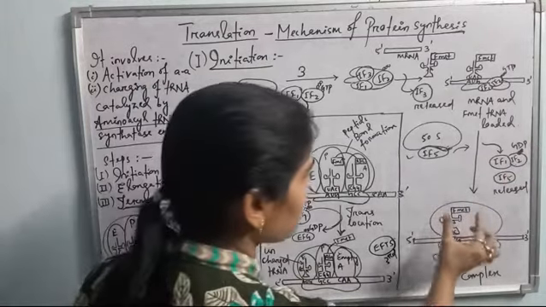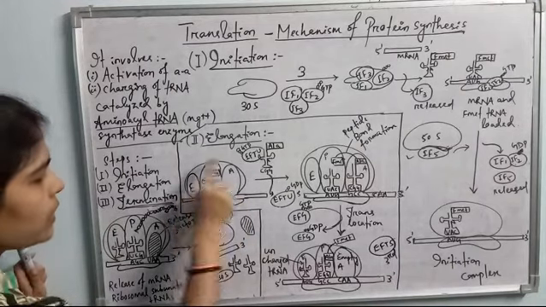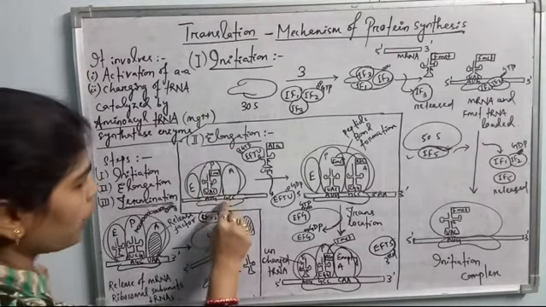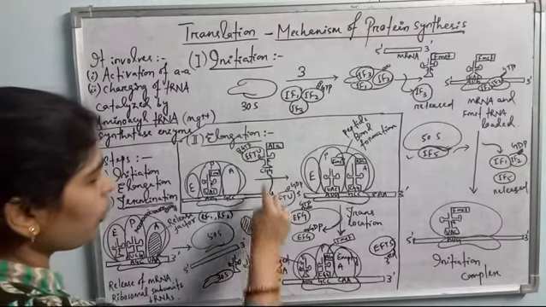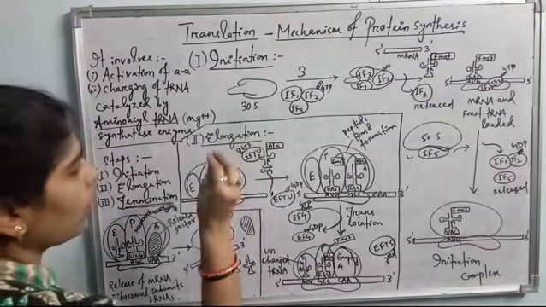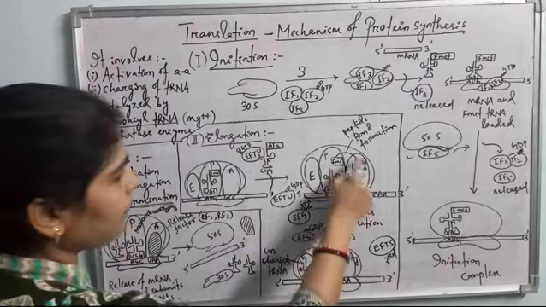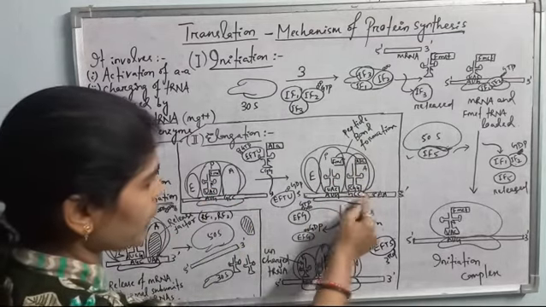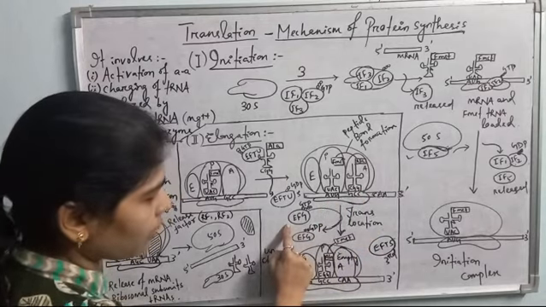Now this tRNA is present in the peptidyl site, that is the middle site of the larger ribosomal subunit. 3 sites are there: exit, peptidyl, aminoacyl. So this is the initiation complex. Next, according to the next codon, the next tRNA is brought by EF-Tu. EF-Tu is released as a GDP complex when it incorporates the correct aminoacyl tRNA to the A site. There will be peptide bond formation done by the larger ribosomal subunit. Then there occurs translocation by EF-G, elongation factor G.